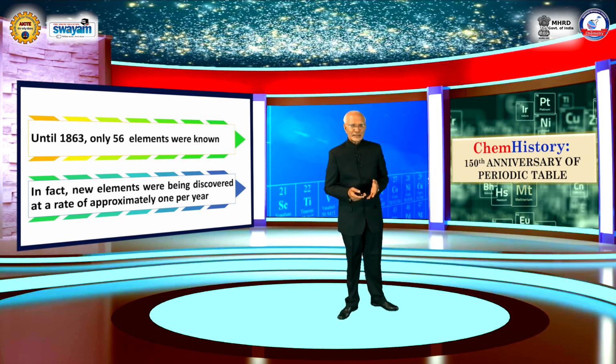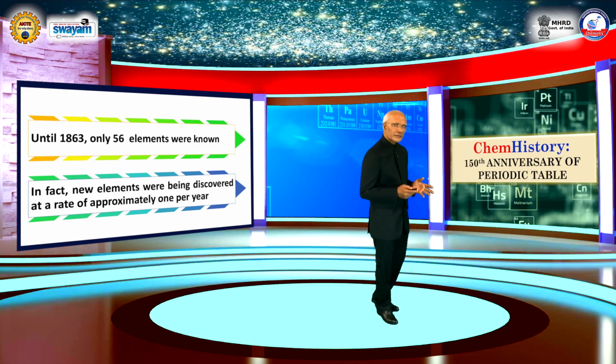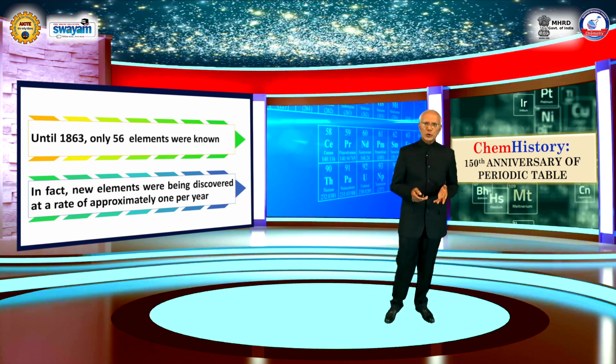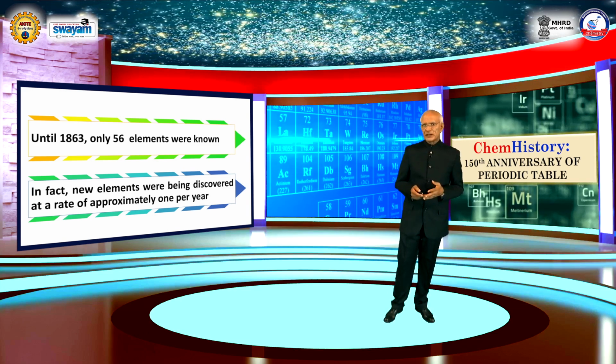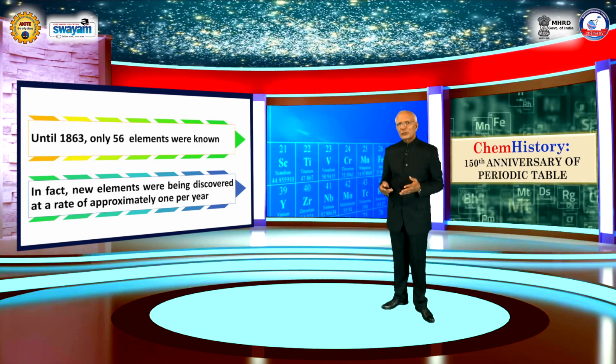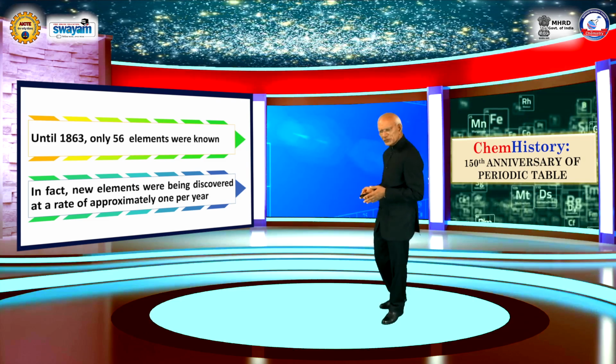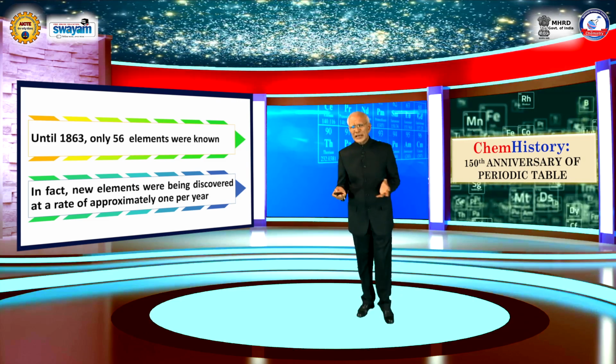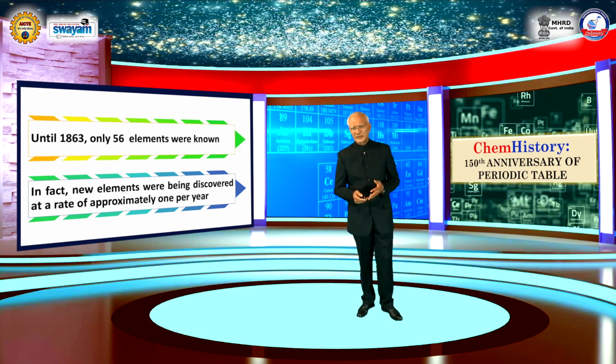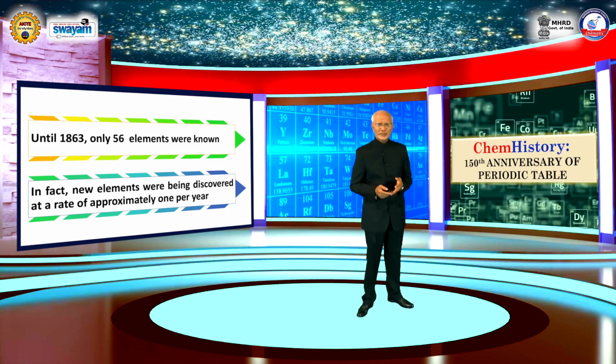Until 1863, only 56 elements were known to us. In fact, new elements at that point in time were being discovered at a rate of approximately 1 element per year. There was very slow progress.